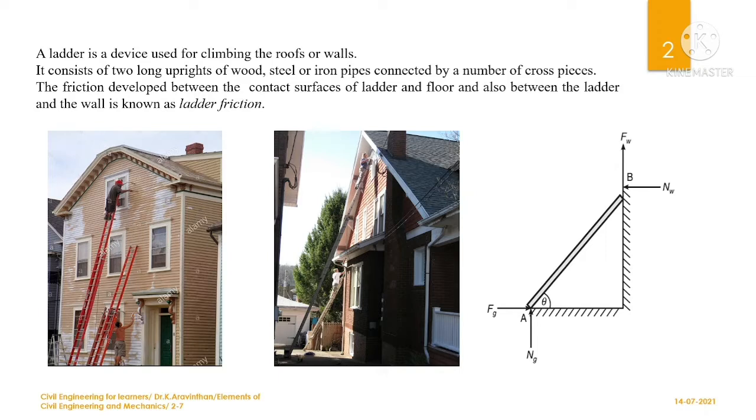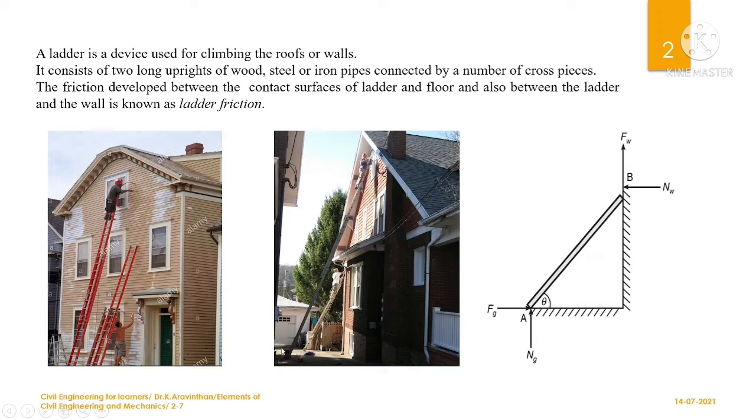A ladder is a device used for climbing to the roof or walls. We have one in our house, and it is required for a painter or a person working in a house or a warehouse where they store objects. If the ladder is too large and too heavy, there is a mechanism behind it and you need certain support.